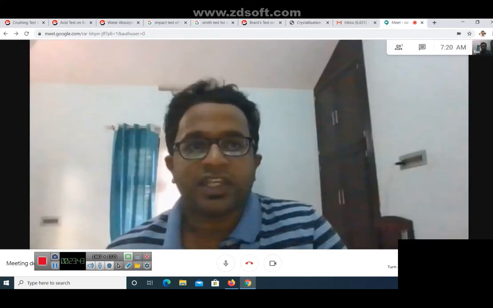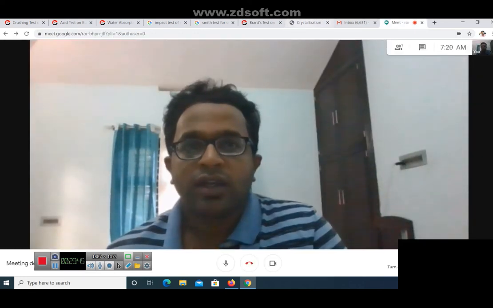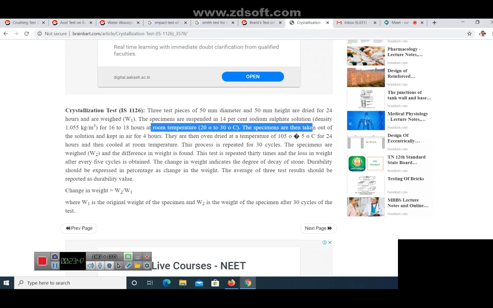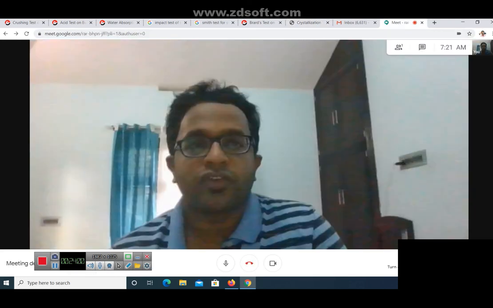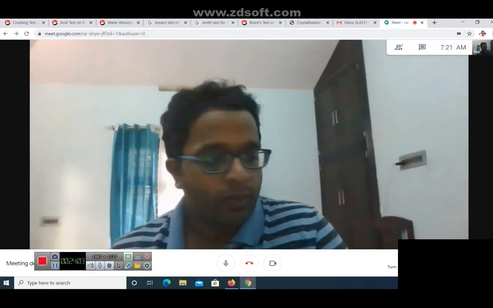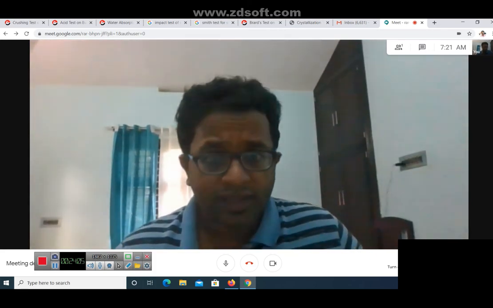Depending on the change in weight, you can say how much decay has occurred, right? Now the change in weight is equal to W2 divided by W1, where W1 is the original weight of the specimen and W2 is the weight of the specimen after 30 cycles of the test. So this is how you determine the crystallization test.